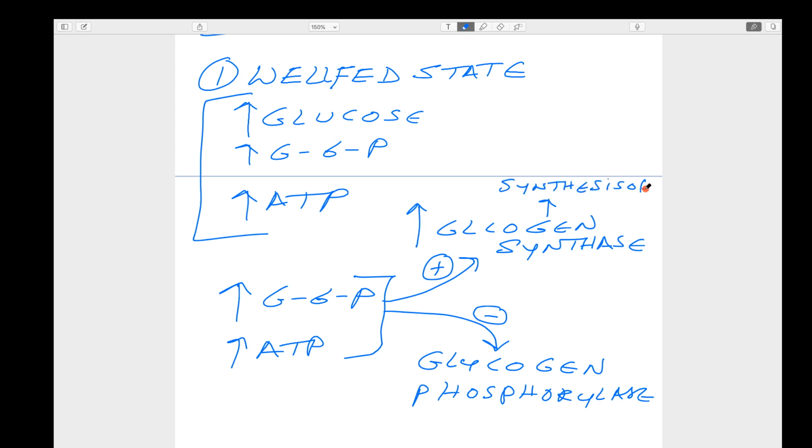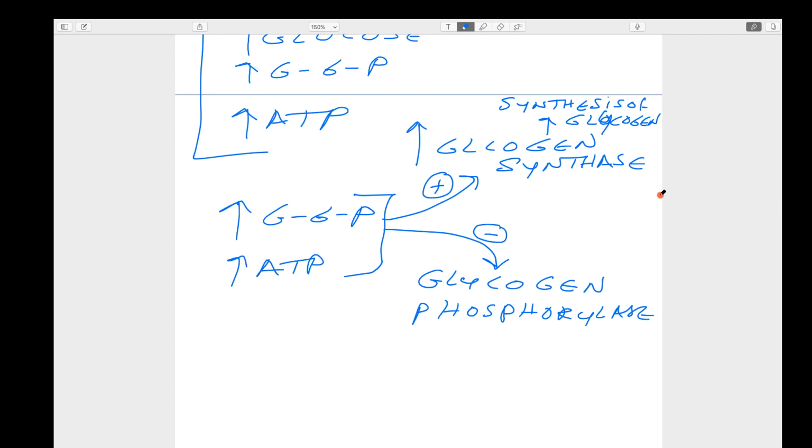At the same time, glucose 6-phosphate and ATP act as negative modulators, so they decrease glycogen phosphorylase activity, which leads to decreased or stopped glycogen degradation. See, if the modulators are positive, they increase the activity, and if they are negative, they decrease the activity.